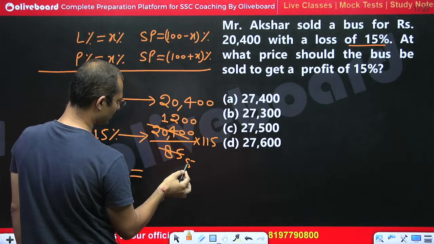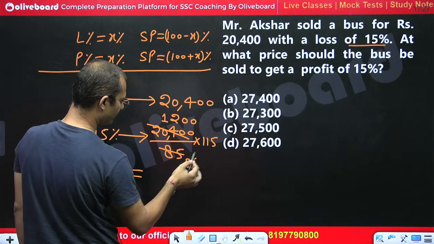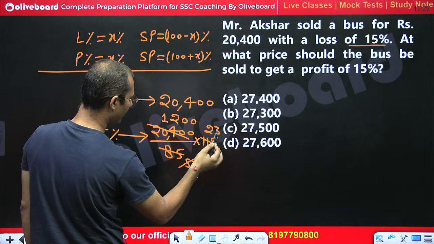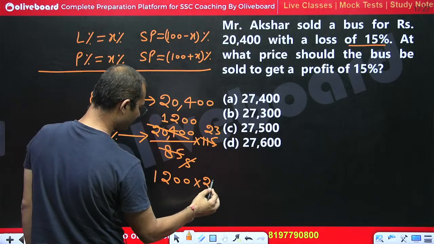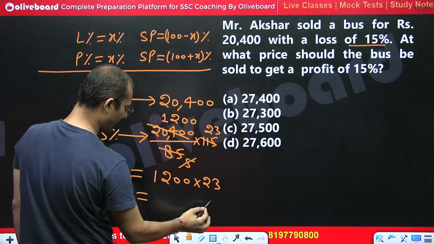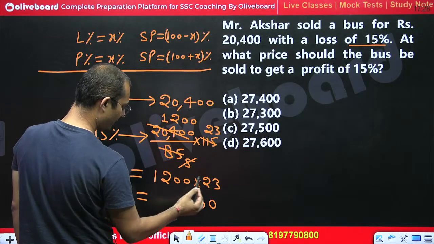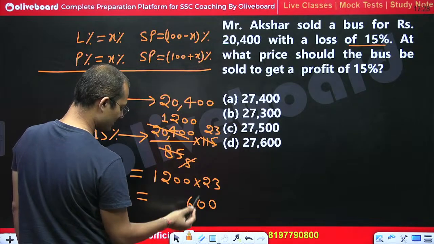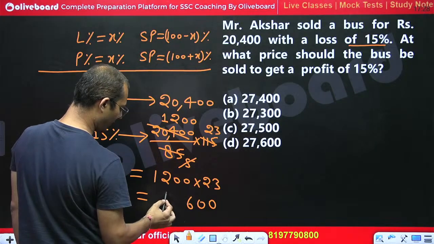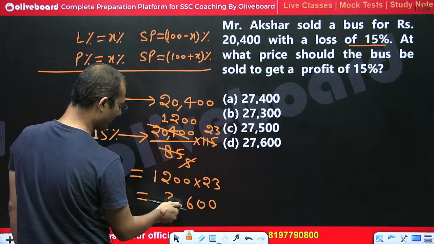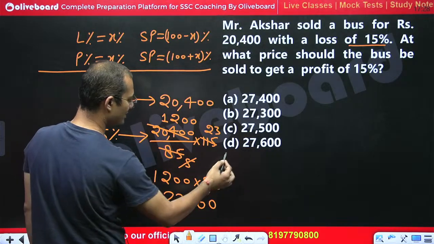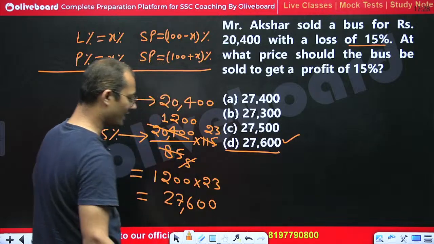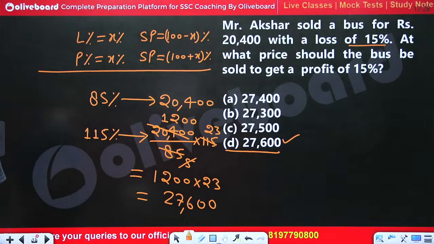Now I cancelled out by 5. So this is 23 times. So here we will get 1200 into 23. After multiplying we will get 00. 12 3s are 36, 12 2s are 24 and 3 is 27. So 27,600 is the right answer. D is the right answer.